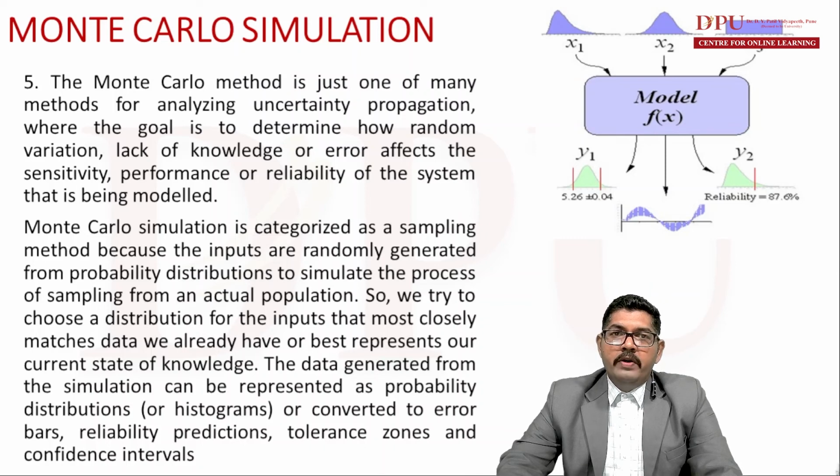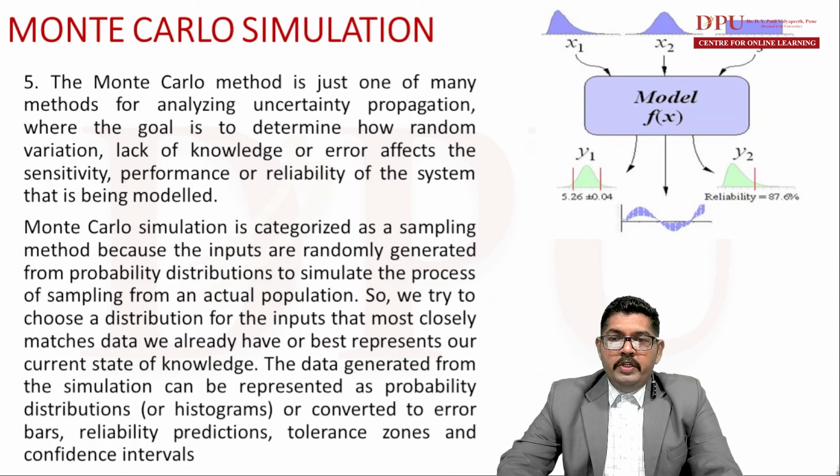We have already understood what sampling is. Sampling means taking some representative portion of the population. Population is the totality of the items under study or observation. Out of them we take some representative samples to study the entire population. So this method is called sampling, right?